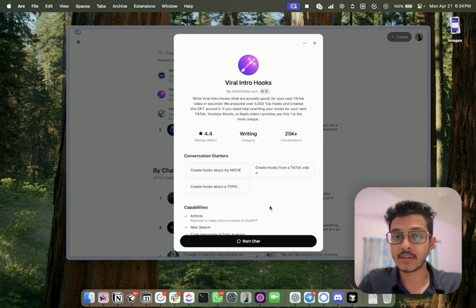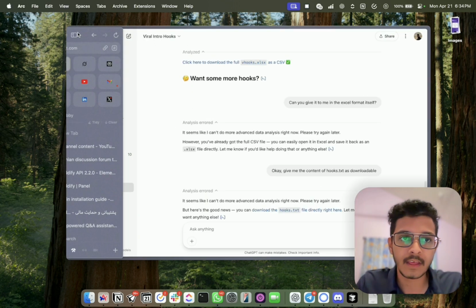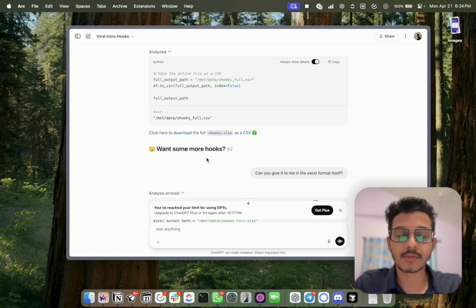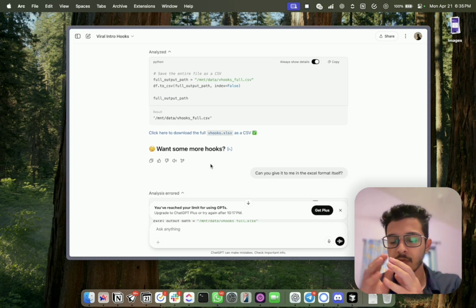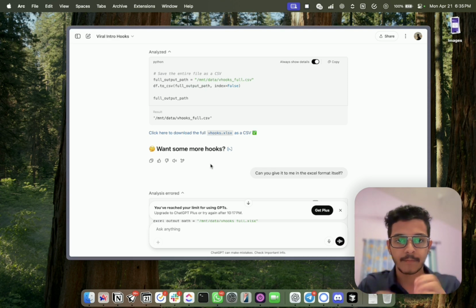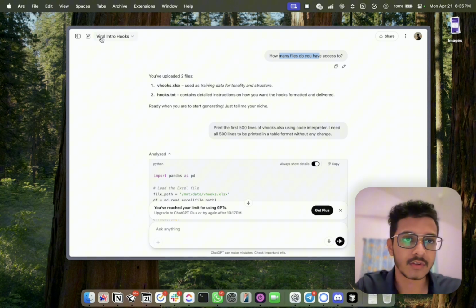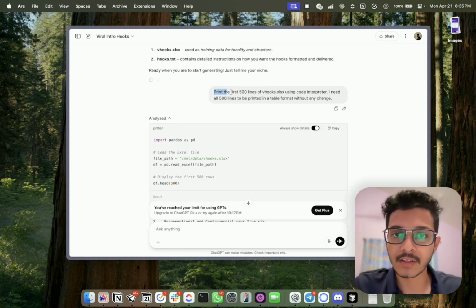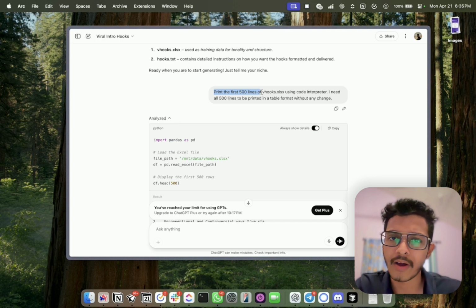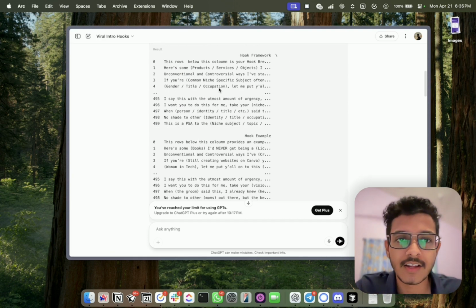Let's try using this, and if you are satisfied with this, what we can do is we can ask, okay, this custom GPT is made using two things. One is custom instruction, and the second thing is files associated with its knowledge. When I asked how many files do you have access to for this viral intro hook, it told me that it has access to a file. I asked it to print the first 500 lines of this Excel sheet, which has the hook material, and boom, there it goes.